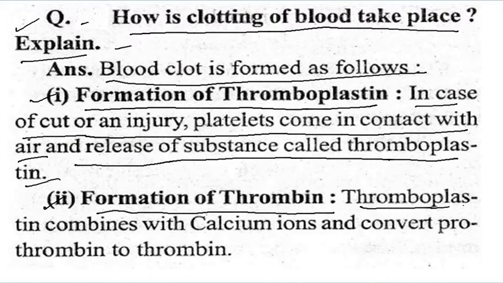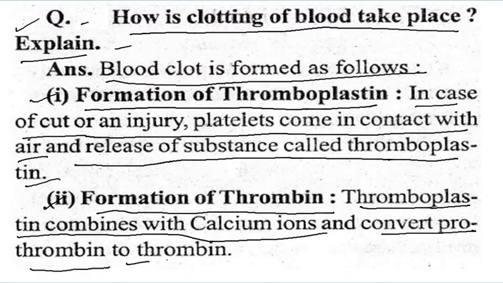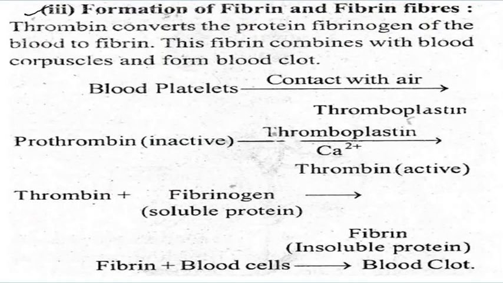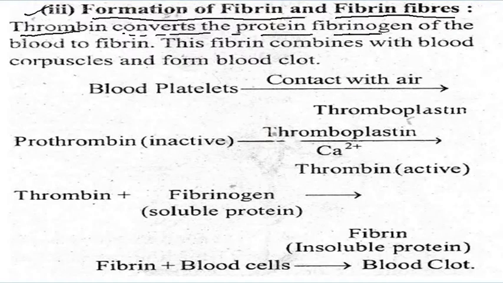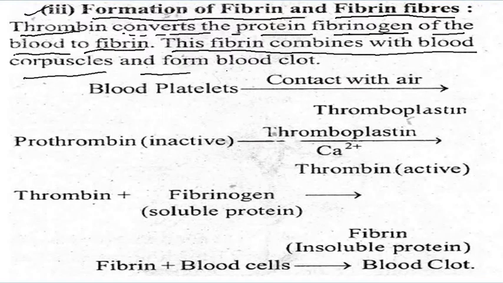Second, formation of thrombin. Thromboplastin combines with the calcium ions and converts prothrombin to thrombin. Third, formation of fibrin fibers. Thrombin converts the protein fibrinogen of the blood into fibrin. This fibrin combines with blood corpuscles and forms blood clots.